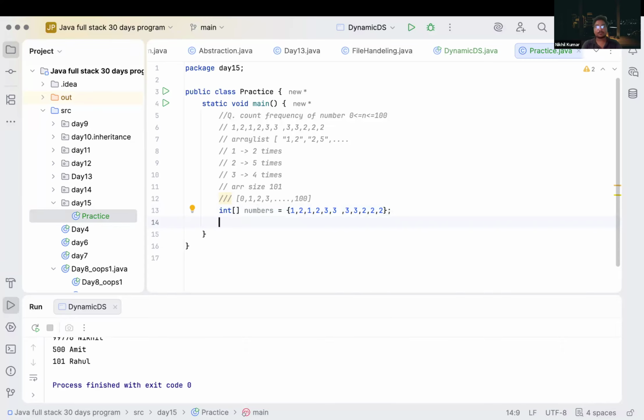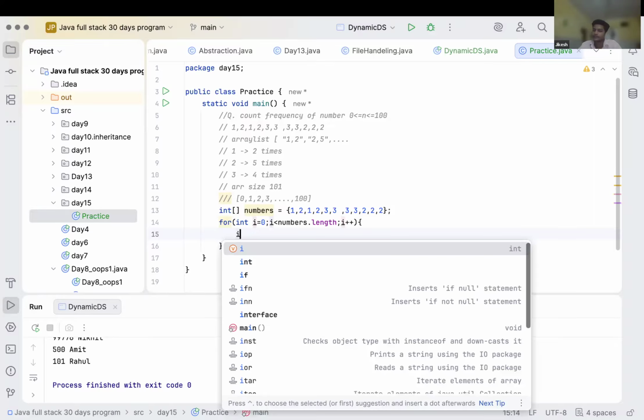So we run a for loop from int i equal to 0, i less than numbers dot length, i plus plus. Can we do it? What will be the default value inside our numbers? It will be 0. For now, we will think it has the value 0, correct?